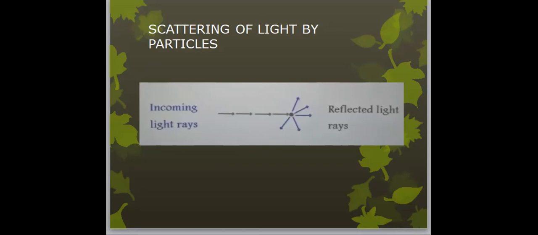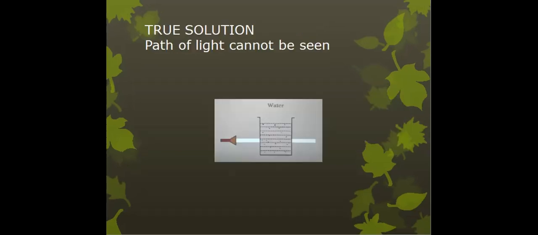Now if you see the true solution, that means the distilled solution where you cannot see the solute and the solvent separately, it is completely homogeneous, like distilled water. Here the path of the light cannot be seen because the molecules of the water are too small to scatter the light rays, and moreover the water molecules are present very far from each other.